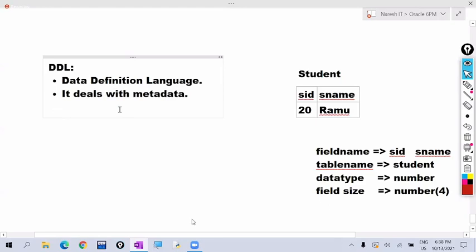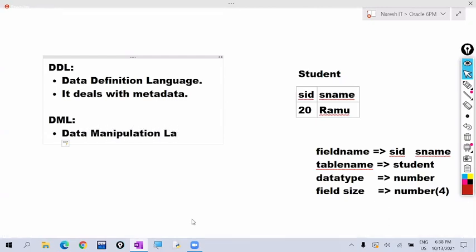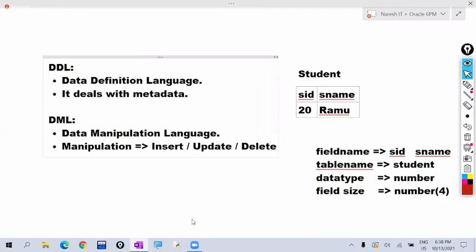Next category is what? DML commands. DML stands for data manipulation language. The name itself is giving the meaning. In the previous session, I told you, manipulation means what? Manipulation means insert plus update plus delete. These come under manipulations.